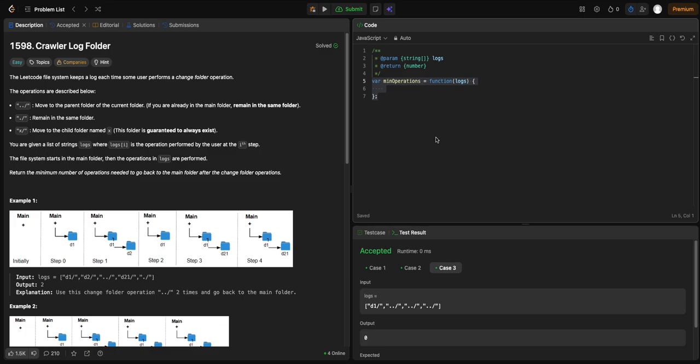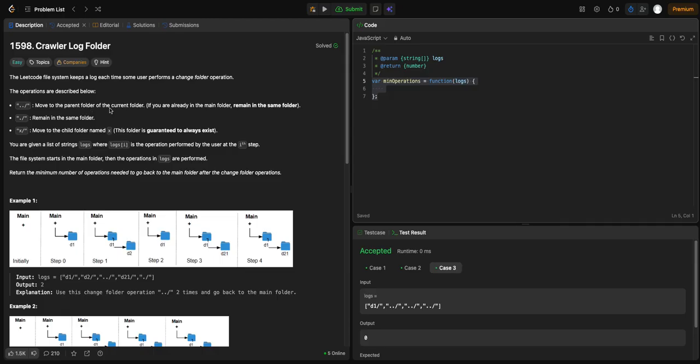Today I'm doing Leetcode problem 1598 crawler log folder with JavaScript. It's considered an easy problem. It says the Leetcode file system keeps a log each time some user performs a change folder operation. The operations are described below.